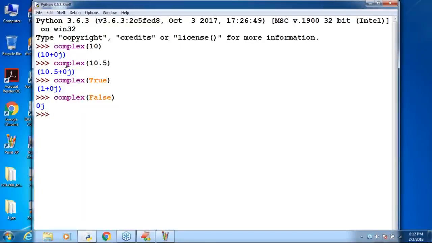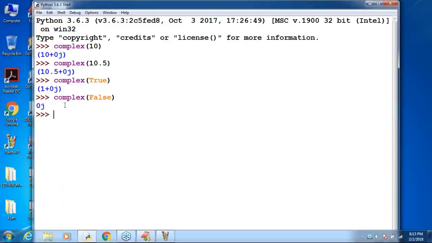If I take complex of False, what is the value? False means 0 only, so 0 plus 0j. Remember that, its values are 0j. So if you want to convert any other type to complex type, we can go for the complex function: complex of 10, complex of 10.5, complex of True, complex of False, like this.